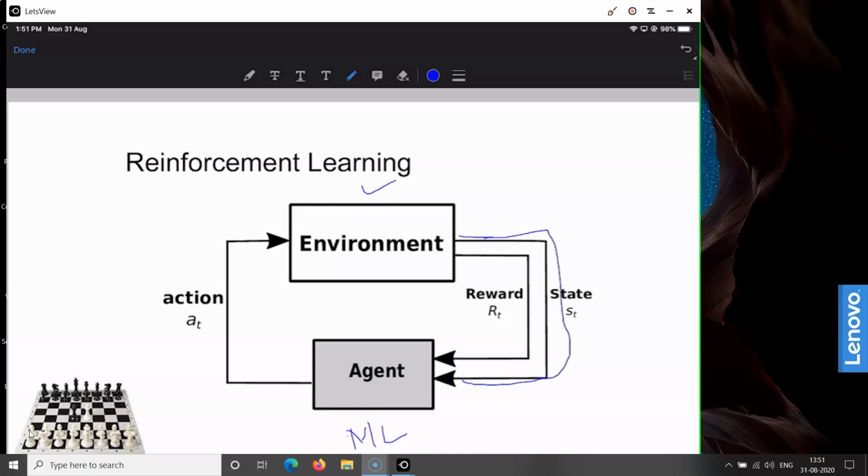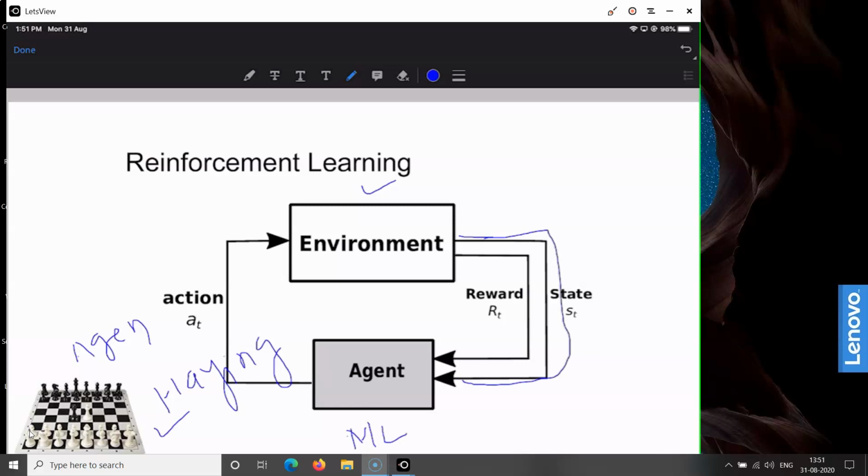The reinforcement algorithms are typically used in playing games. Suppose that a program agent is playing a game like chess with a human. If the agent takes the appropriate legal move, then the agent is rewarded. If the agent takes a wrong move, then the agent is punished. So this is the working of the reinforcement algorithm.